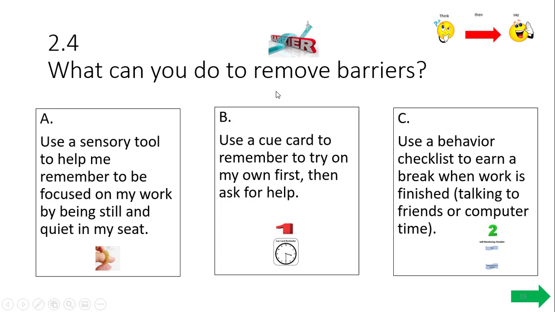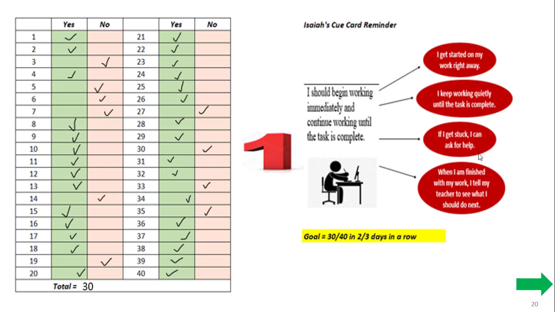Here's an example of what you can do to remove the barriers. Remember, did we talk about using a sensory tool? Did we talk about using a cue card? And we talked about using a checklist. Isaiah, which one did you choose? Which one are we going to be working on? Think about your answers and make your selection now. Pointing to B, you're using the cue card reminder.